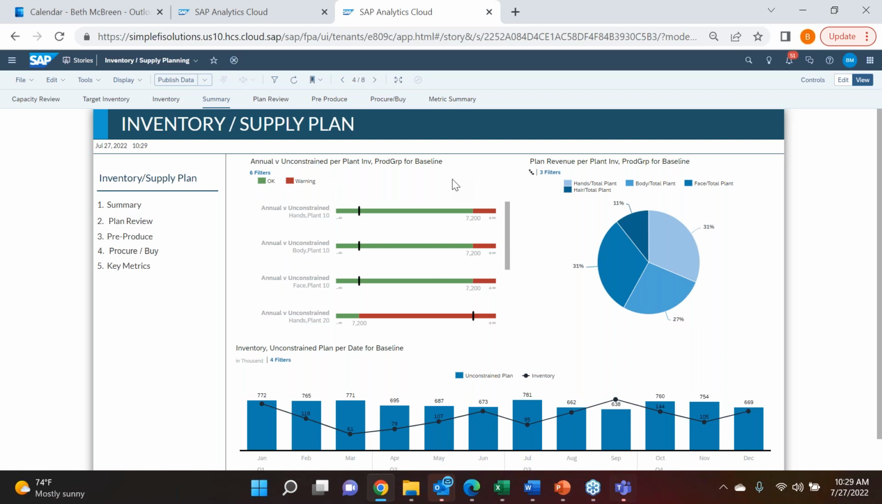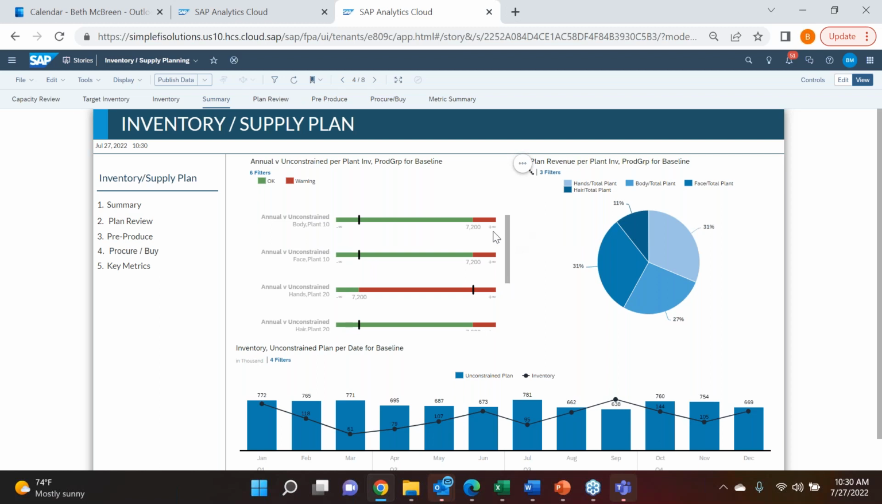Here you can see I'm basically comparing my annual plan to what has come in as my unconstrained plan. And it looks like for the most part, and then I have some thresholds set up. As long as we are within a certain number of units, then we're going to show green. We're going to be in an okay state. And so I notice here that if I scroll down, everything looks okay, except for my product group within my hands material group, and specifically around plant 20.